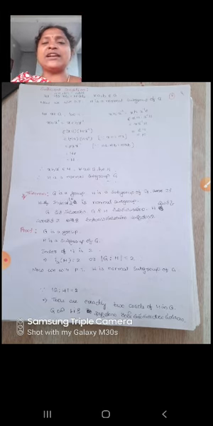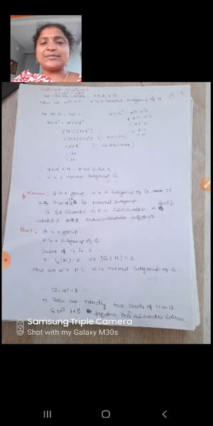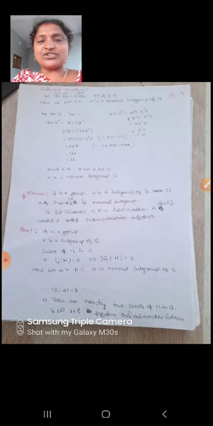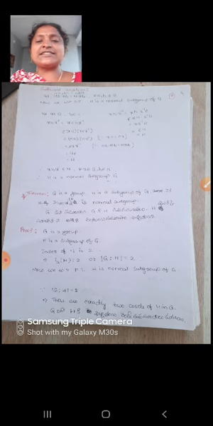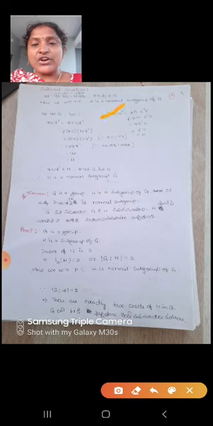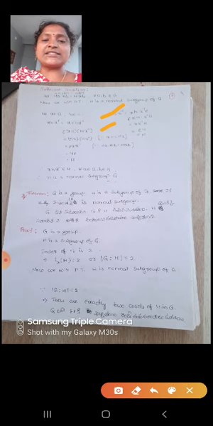Now we will prove that H is a normal subgroup of G. Let X belongs to G, H belongs to H. XHX inverse belongs to XH into HX inverse, so that equals HX into HX inverse.